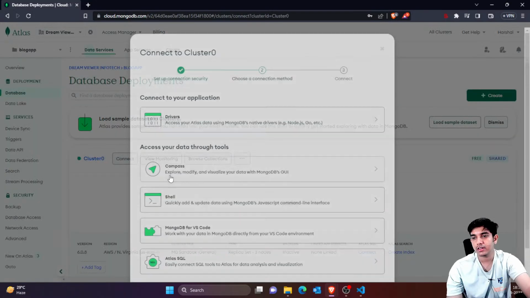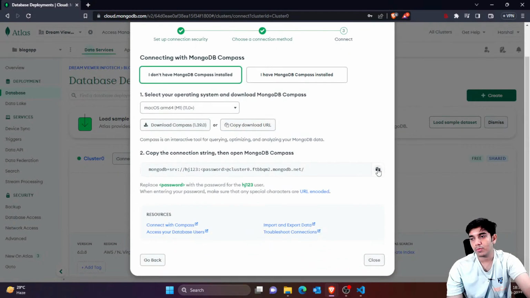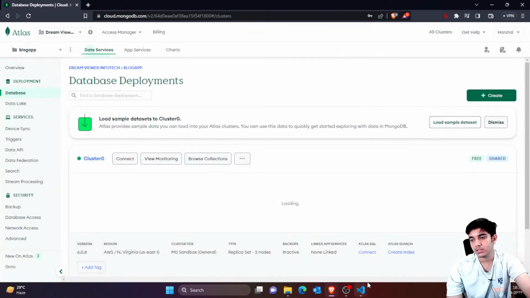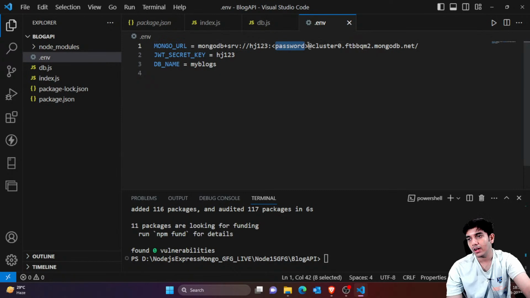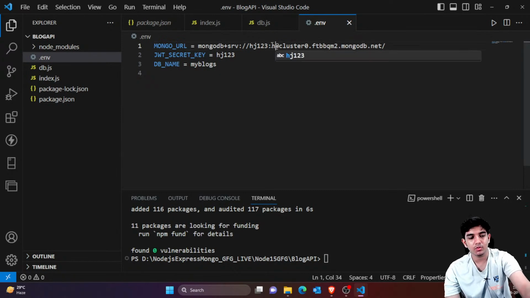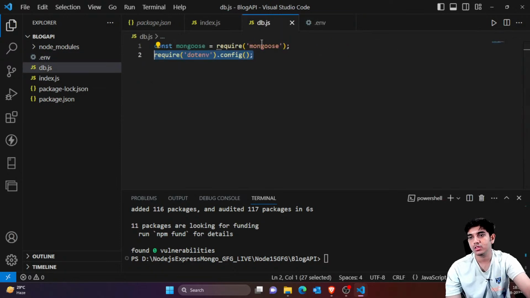If I click on connect and go to Compass, just copy this link and close this, and again go here. Here you just have to type the link, and you can actually change this password to HJ123. That's it. That's what we wanted. Now we have this variable. I have to use this variable, so we will be using this variable now.